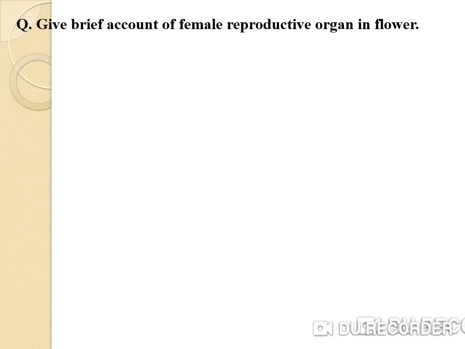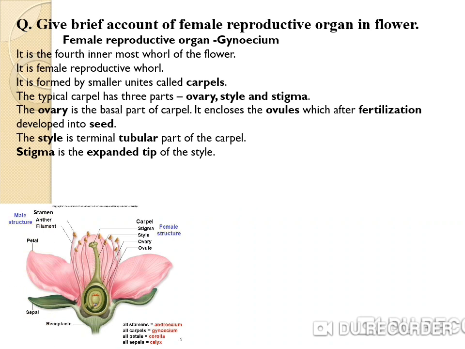Next question, give a brief account of the female reproductive organ in flowers. The female reproductive organ is called the gynoecium. It is the fourth innermost whorl of the flower. It is the female reproductive whorl. It is formed by smaller units called carpels.